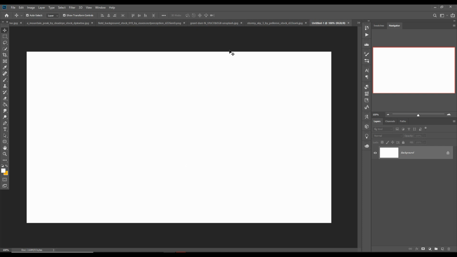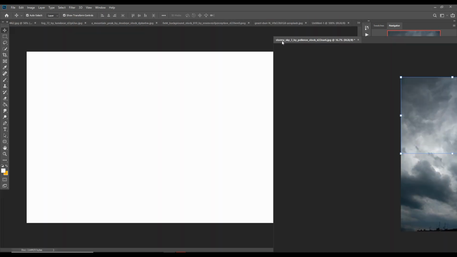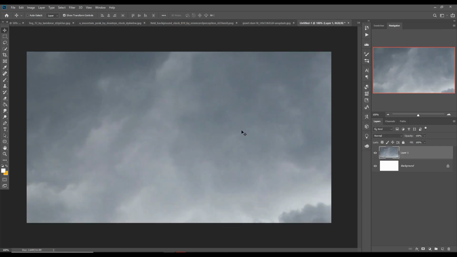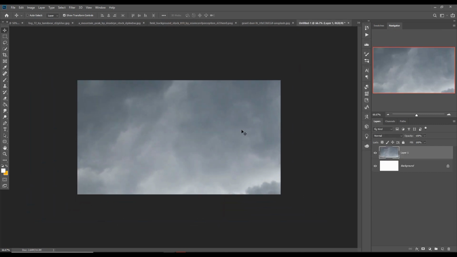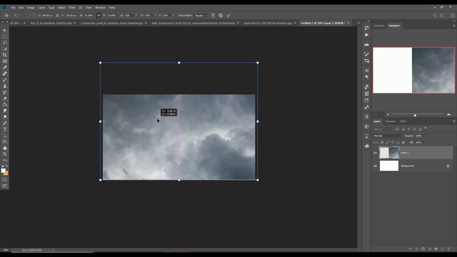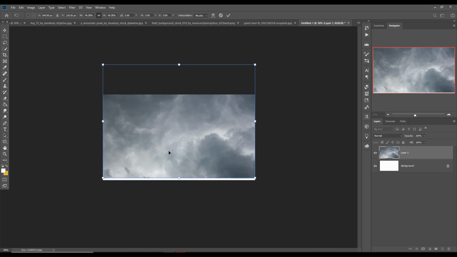Our next work, we just place some images. For example, this is our sky image. I'm going to put this one first, so just select this one and simply place this one. Okay, zoom out your document by pressing Ctrl minus and adjust the size of sky image. So this one is perfect.